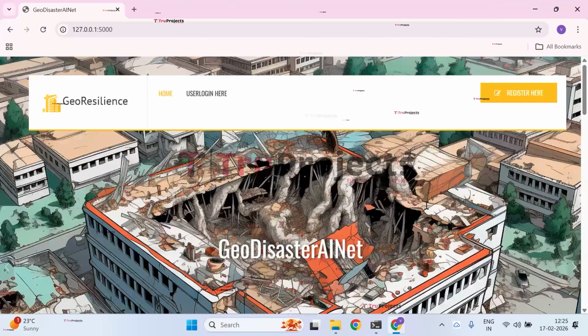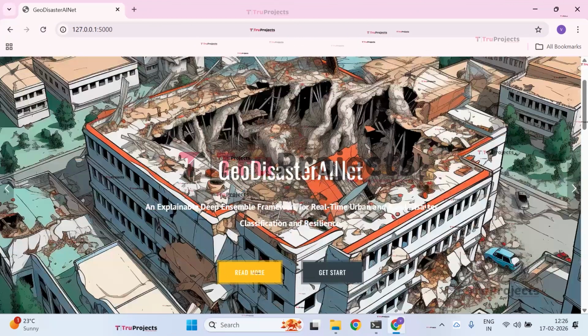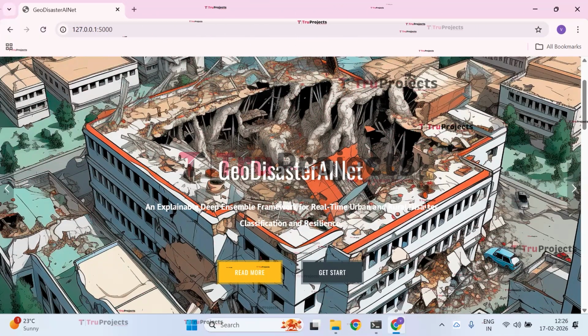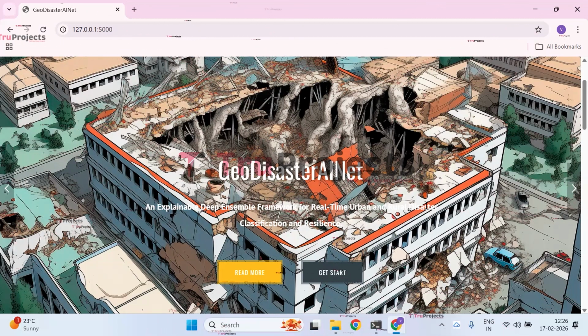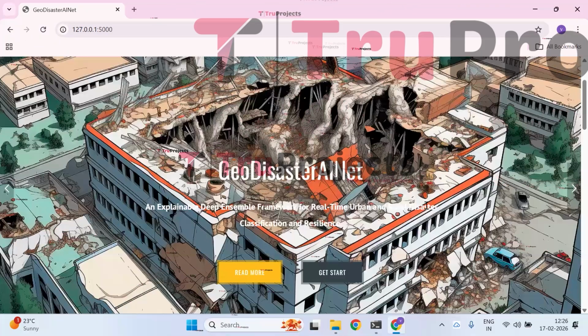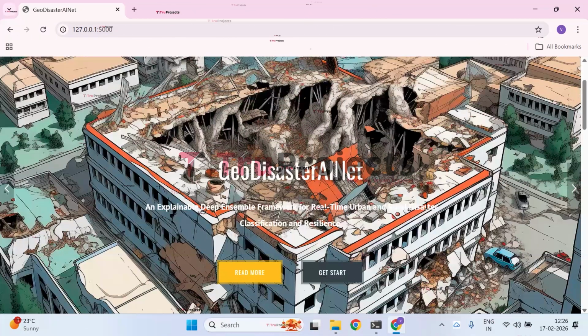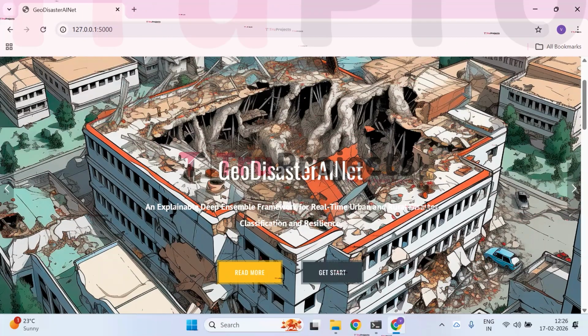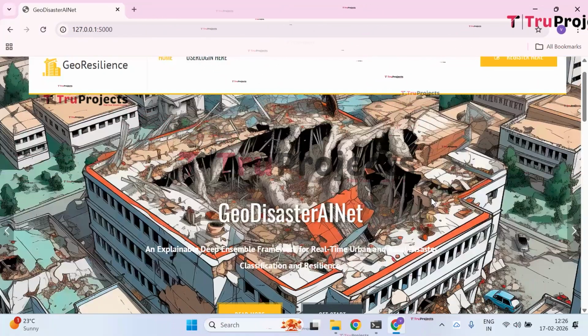So finally, GeoDisasterAINet presents a robust and scalable deep ensemble framework designed for accurate real-time disaster classification across both urban and rural environments. By integrating multimodal data sources with advanced deep learning models and explainable AI techniques, the system ensures high predictive performance along with transparent decision making. It offers flexibility across cloud, edge, and on-premise platforms. Overall, the framework strengthens disaster resilience by enabling faster, more reliable, and interpretable support for emergency management teams. So, this is all about your project.